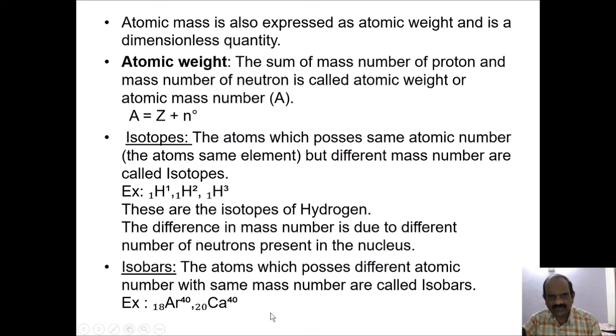Isobars: the atoms which possess different atomic numbers with the same mass numbers are called isobars. Now you can see here the isobars of argon and that of calcium. They have different atomic numbers, 18 and 20. However, they have the same atomic mass number, that is 40.